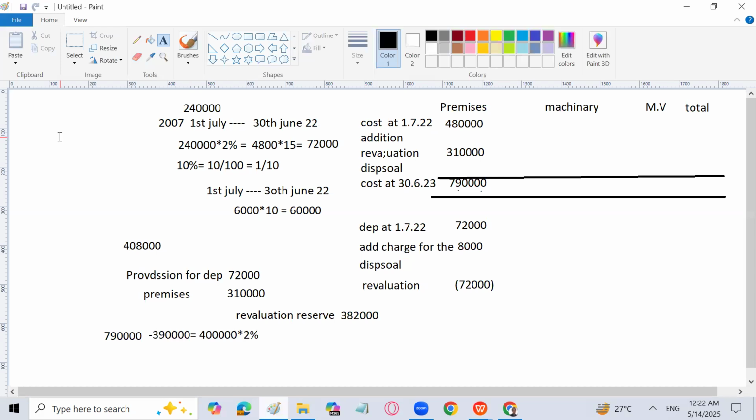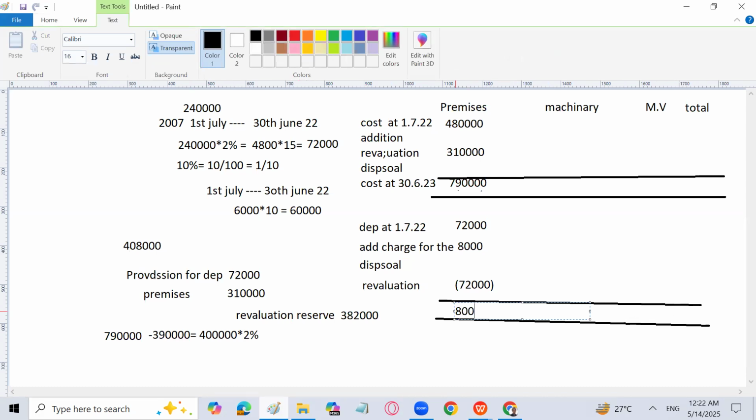And then we are going to go for the net book value total, and then the net book value for both years. For 31st July 2022, this will be 8,000. So the net book value at 30th June 2023, as I discussed with you, is going to be 782,000. And the net book value for the previous year is going to be 4,08,000.